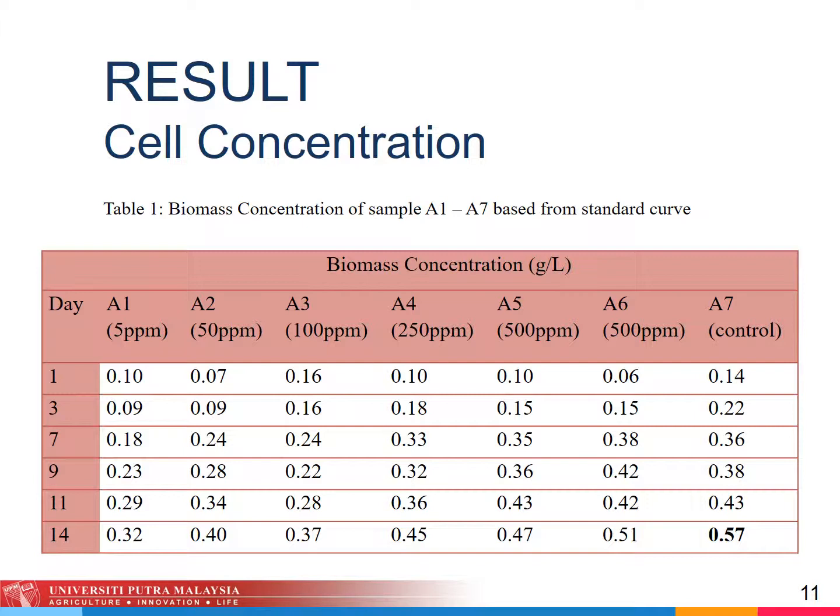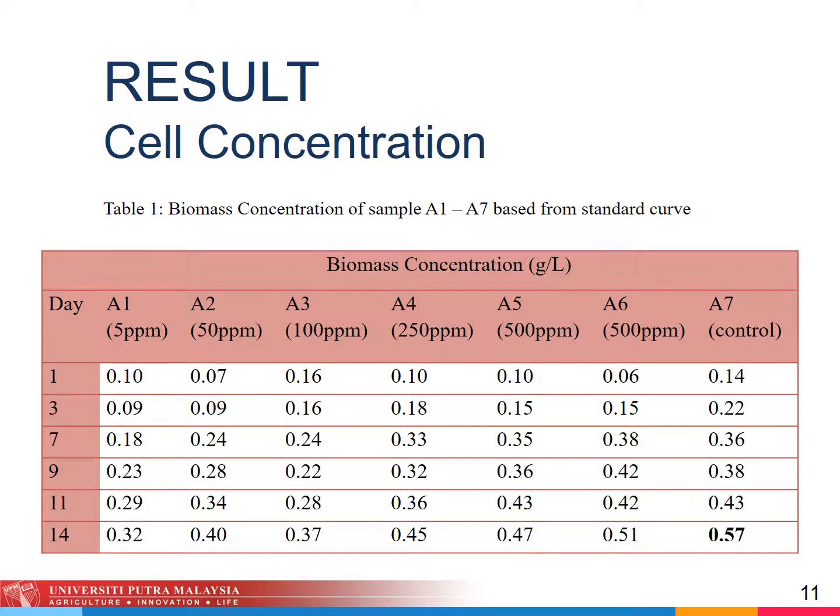Okay, next we'll proceed with the result of the cell concentration. The table shows the biomass concentration of sample A1 until sample A7, from 5 ppm to 0 ppm. We can see that at day 14, the sample control shows the highest value of biomass concentration. This is somehow contradictory with the objective of this study.